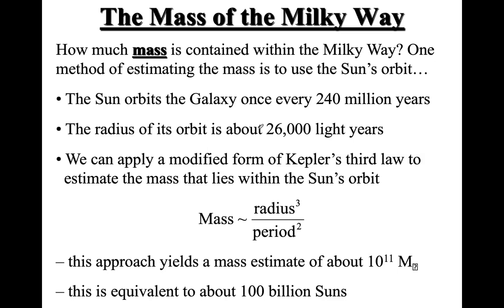Now, I'm going to use here a very simple equation using the modified Kepler's third law, right? I assume that you probably have learned it in your first few lectures, but even if you haven't, this is basically the equation roughly, right? So the mass can be approximated by radius to the power 3 divided by period squared, right? Now the only thing is when you plug in values here, you need to make sure that you use proper units. The radius is normally plugged in terms of astronomical units,